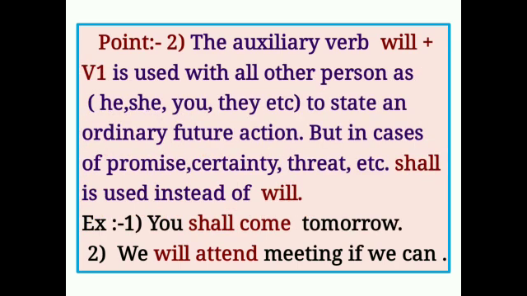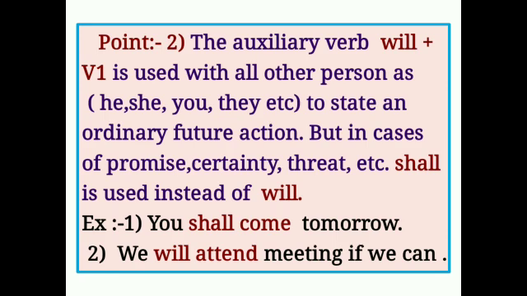Points. Second, the auxiliary verb will plus V1 is used with all other persons, as he, she, you, they, etc., to state an ordinary future action. But in cases of promise, certainty, threat, shall is used instead of will.